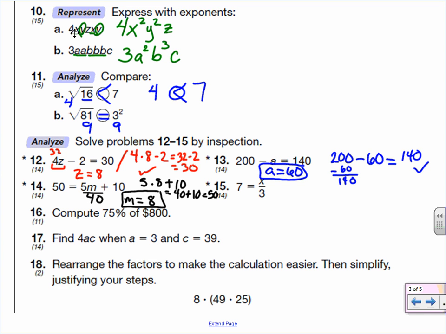And then the last of these problems, we have 7 equals x divided by 3. So what number, when I divide it by 3, gives me 7? Well, if I count by 3 7 times, 3, 6, 9, 12, 15, 18, 21, I get 21. So I'm going to guess that x is 21. And then I'm going to check it. 21 divided by 3, 3, 6, 9, 12, gives me 7. So that works.